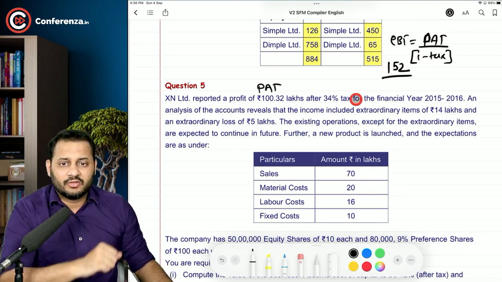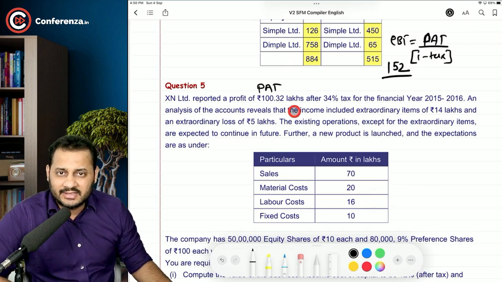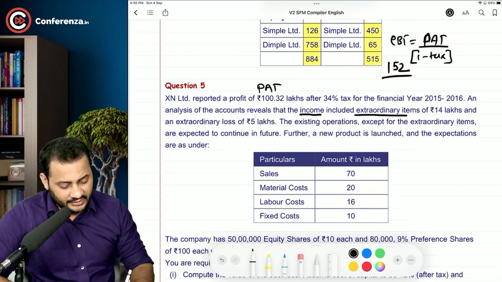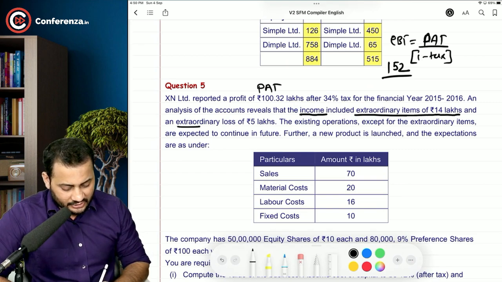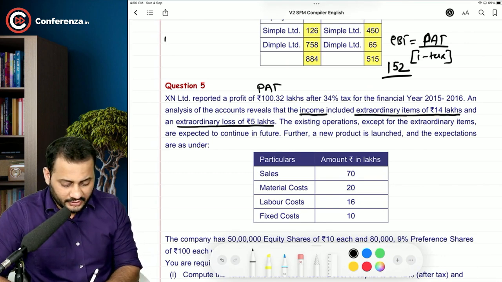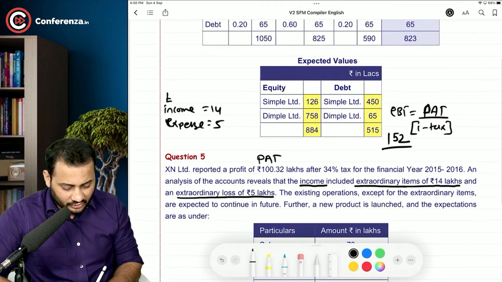An analysis of the accounts reveals that the income included extraordinary items of 14 lakhs and extraordinary loss of 5 lakhs. So there is an extraordinary income of 14 lakhs and expense of 5 lakhs. All these are extraordinary.